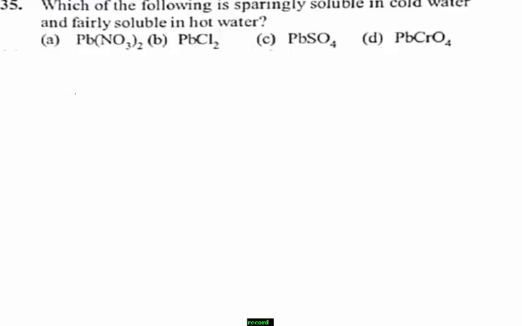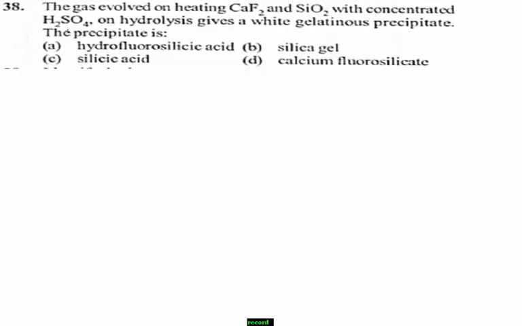Students, among the given options, lead nitrate, remember Pb(NO3)2, is sparingly soluble in cold water and fairly soluble in hot water. It is one of the experimental observations. Therefore, the right answer for the given question is option A, lead nitrate. Next, question number 38.